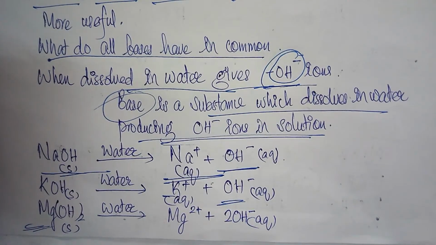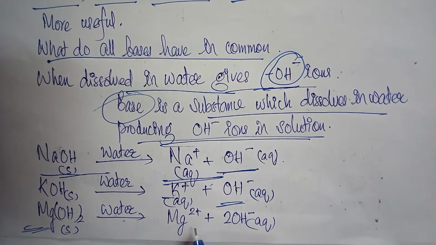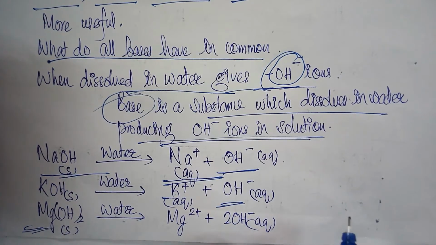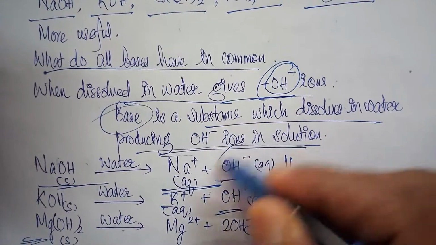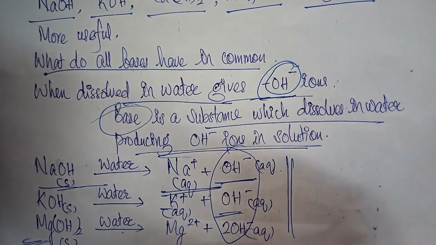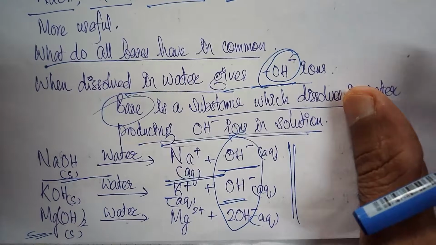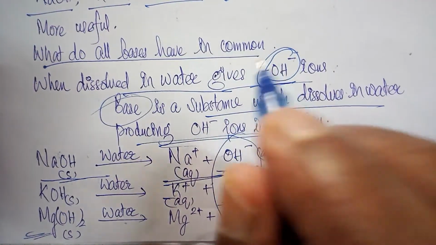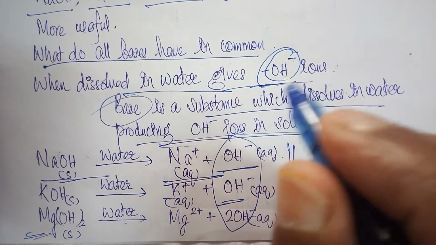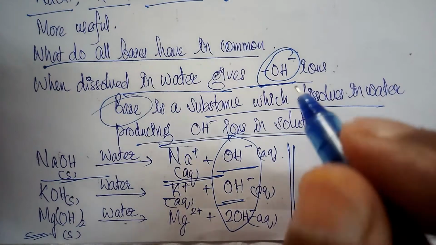Mg(OH)2, magnesium hydroxide, when dissolving in water, produces Mg2+ and 2OH- ions. So we can say the basic character of all these substances is due to the presence of OH- ions. From this example, we can conclude that the common property of all bases or alkalis is that they all produce hydroxide ions when dissolved in water.